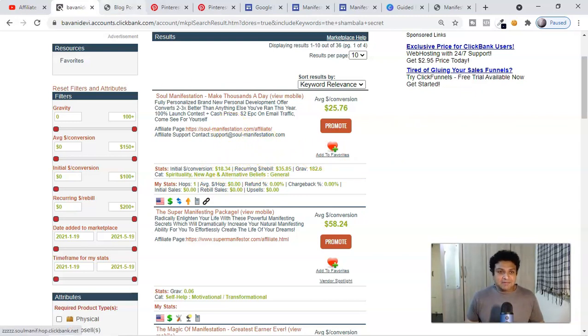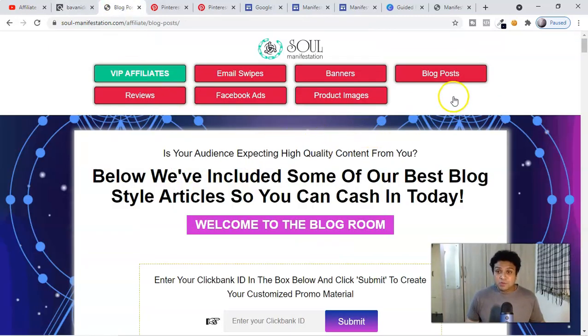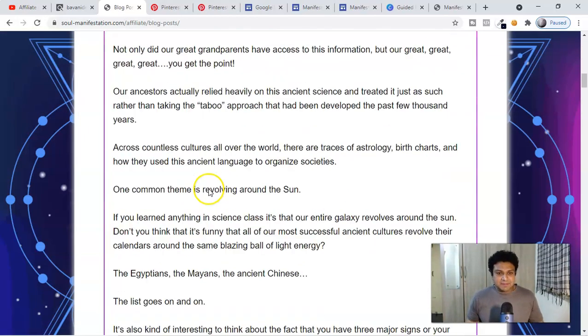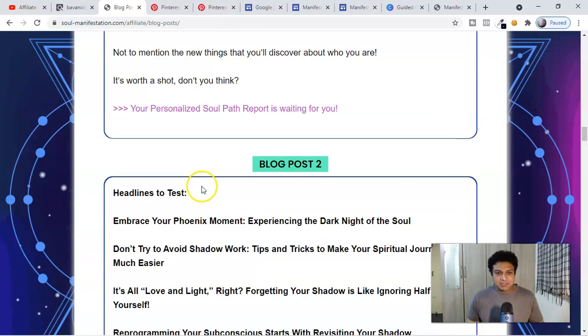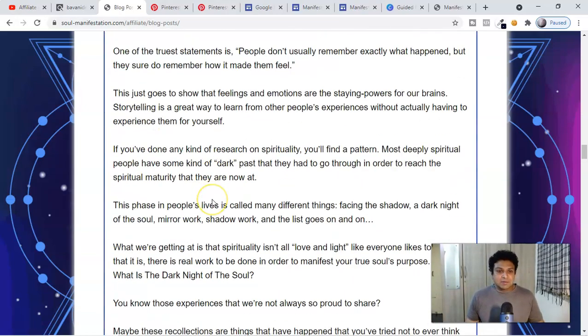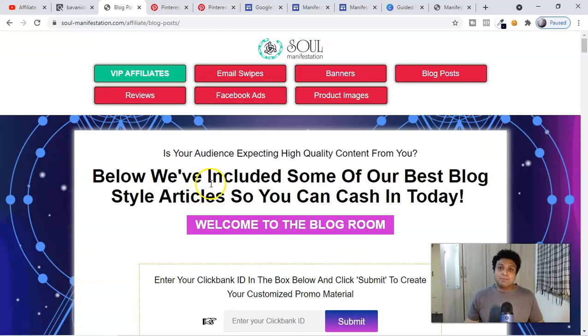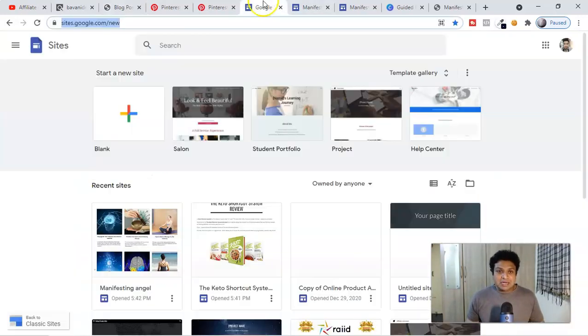If you open their affiliate page, you'll also get a lot of tools which you can use here. Look at this product, they have a blog post and review articles. This can help you a lot to create a free website, which I'm going to show you in a second. Look at this one, it's all free, and it converts very, very well. On any social media platform, guys, first you have to provide value. So once you've got all these things, your second major step is to create a free website